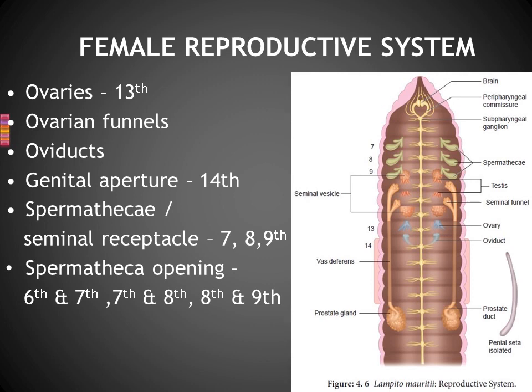Right? Then like the seminal funnel, here the ovarian funnel is there. The seminal funnel is attached with the testis, and the same here, the ovaries are attached with a funnel-like structure. Along with this ovary, the one marked with blue color is known as the oviduct. Fine. So a pair of oviducts is there. Clear?